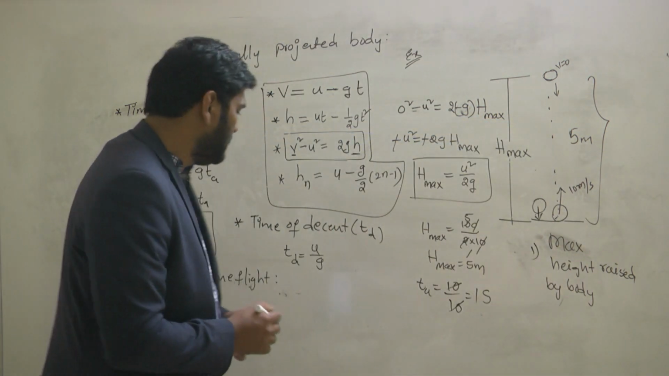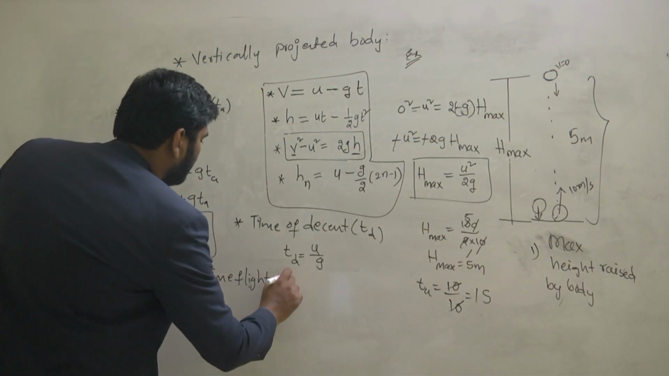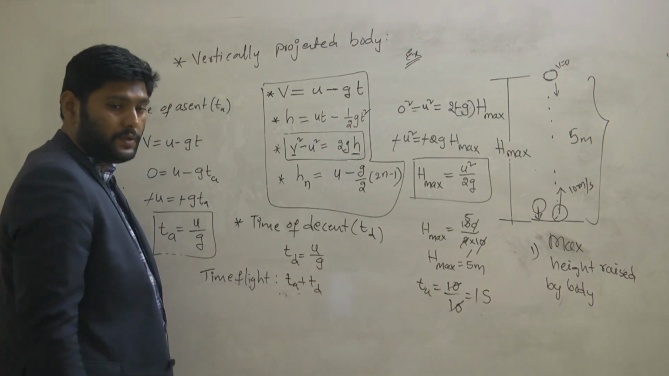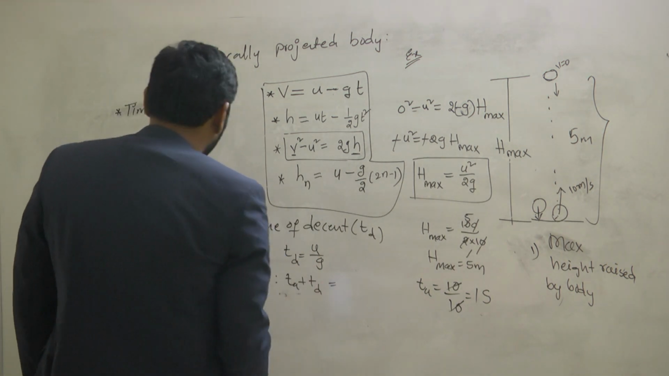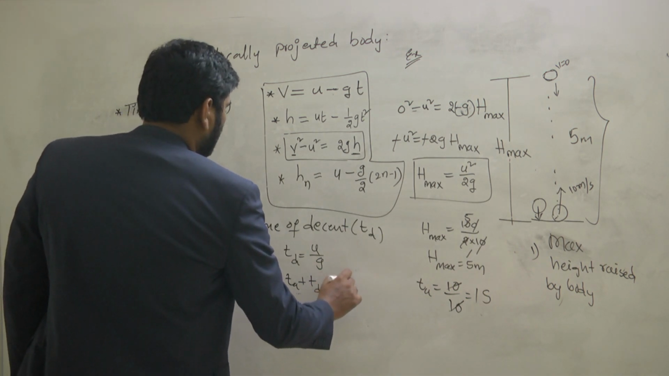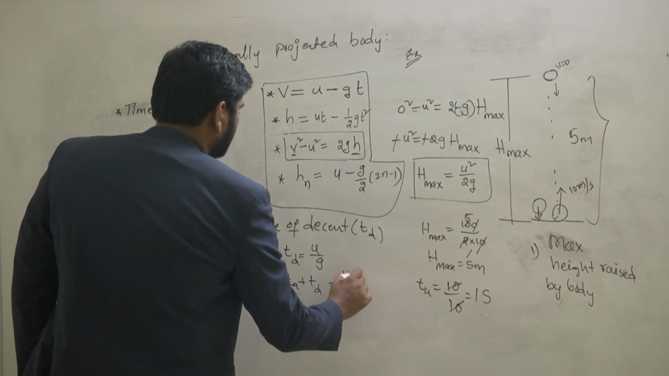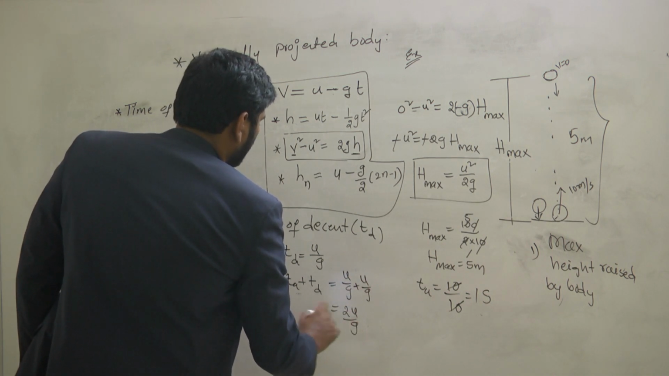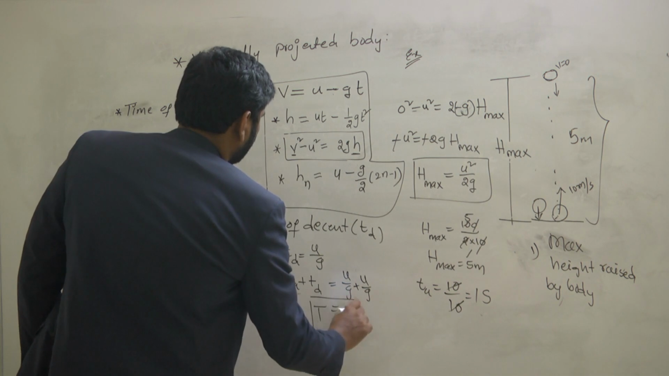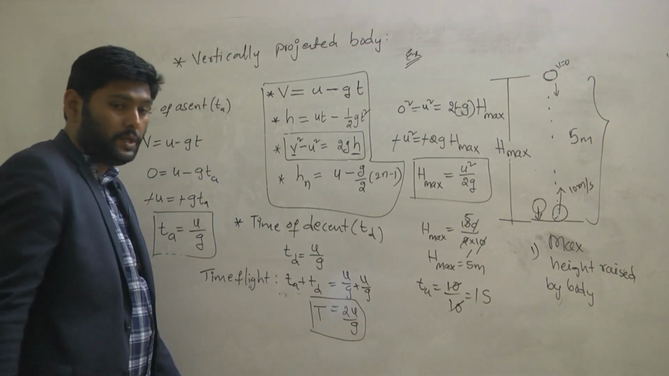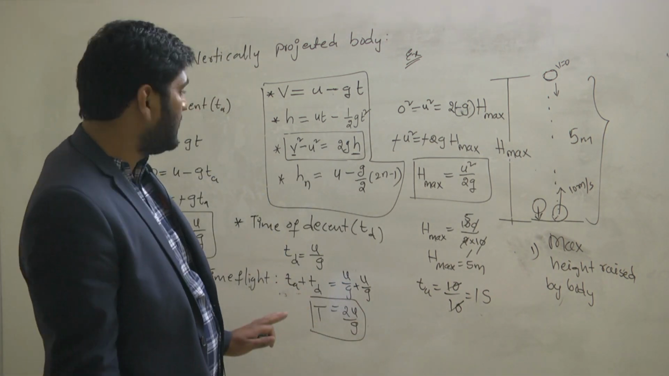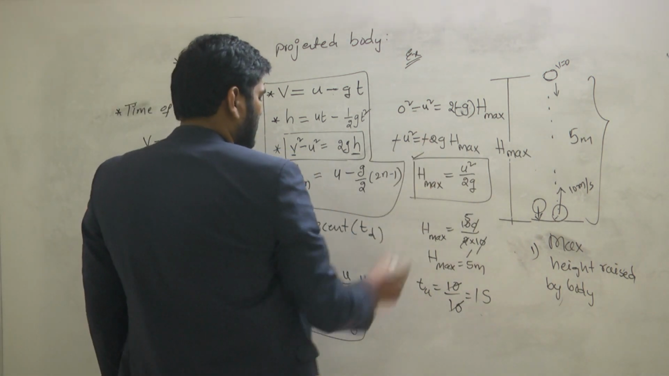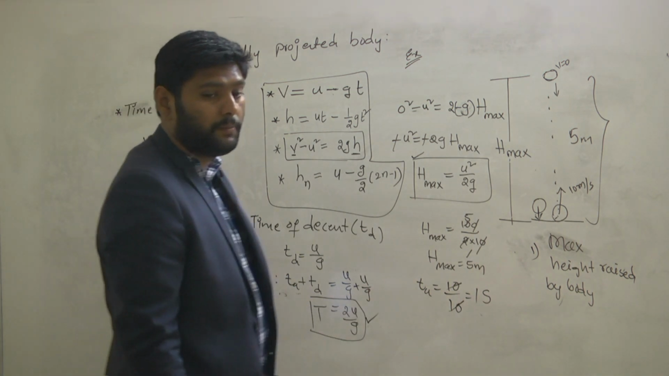Then what is this time of flight? Time of flight is nothing but time of ascent plus time of descent. Which is equal to, can you tell me, U by G plus U by G, finally 2U by G. So the time of flight is generally represented with a capital T, that is 2U by G. So these formulas are very important.